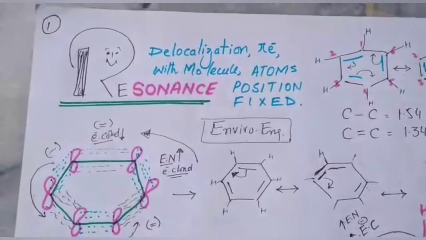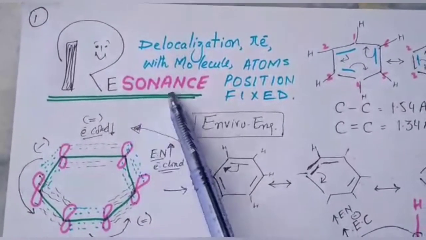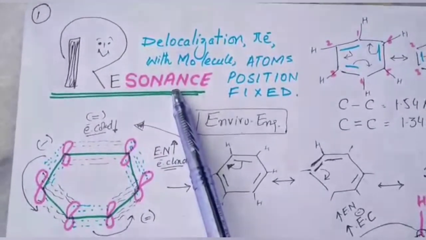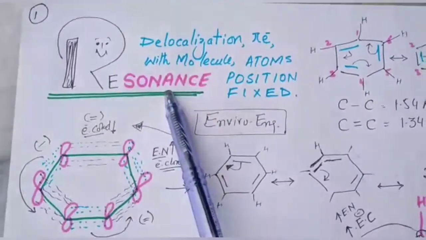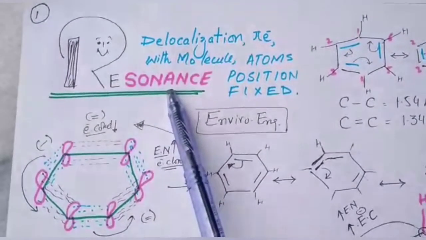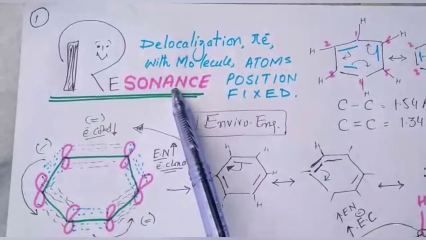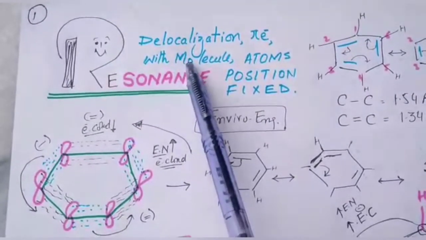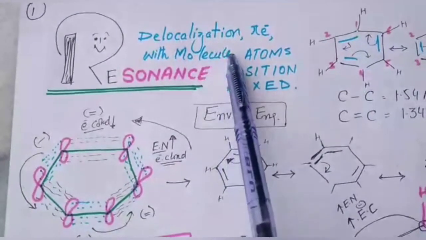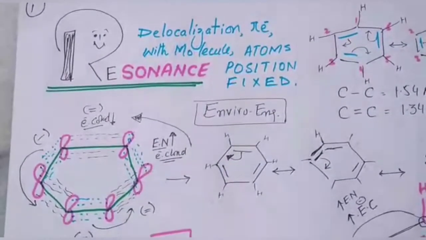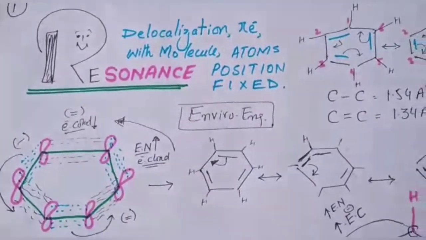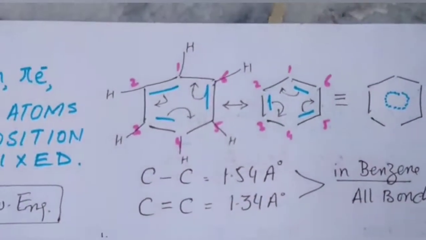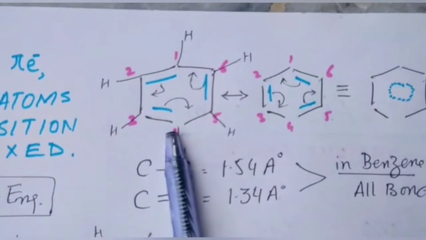In this lecture, we will discuss the very basic concept of resonance. Resonance is defined as the delocalization of pi electrons within a molecule, keeping the position of atoms fixed, is known as resonance. For example, look at this benzene structure.